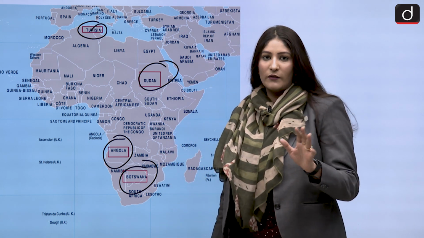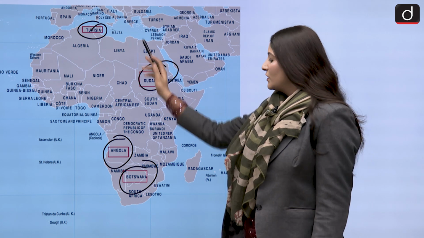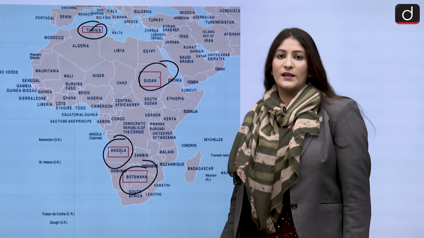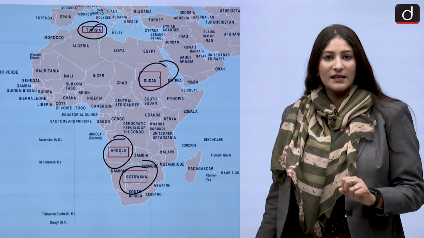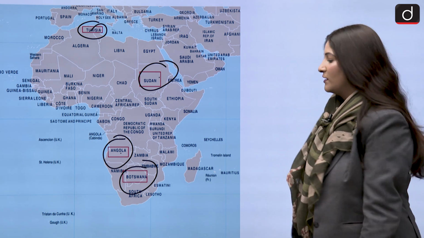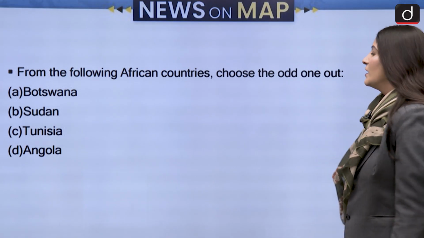We have to choose the odd one out. As you might be able to make out, Sudan, Tunisia and Angola, these are coastal countries. Among the 4 given options, only Botswana is the one country that is landlocked, does not have a coastline. So that makes Botswana our answer, option A to be correct.